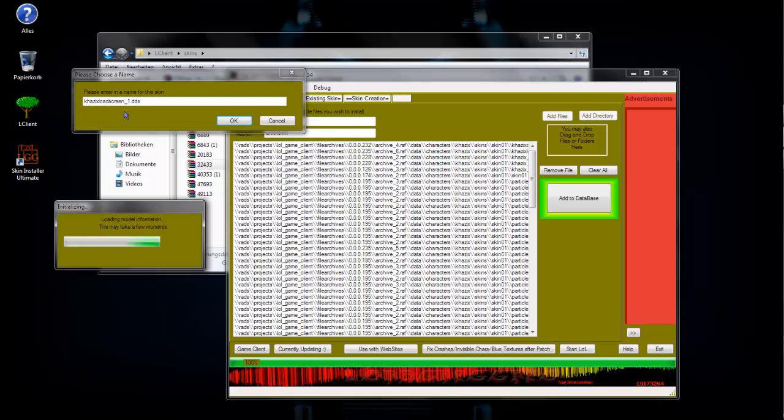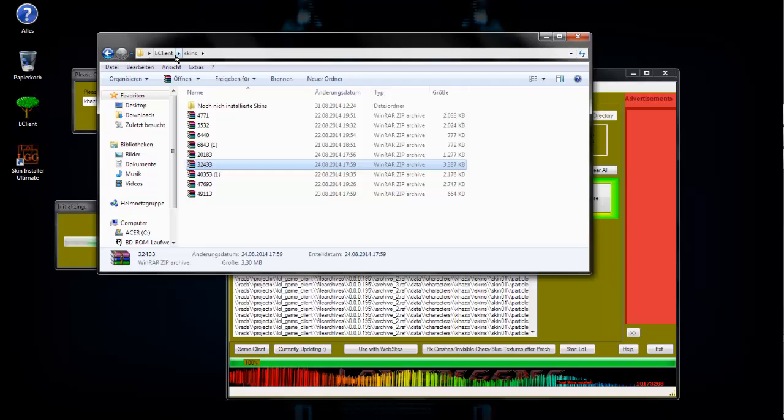But you have to keep the DDS there, so you can write the name before the dot. But after it, don't do so, or I think it might not work, because then the program didn't know that it is a skin.